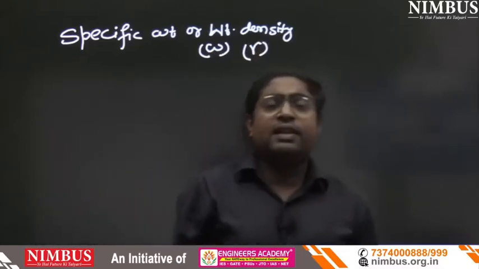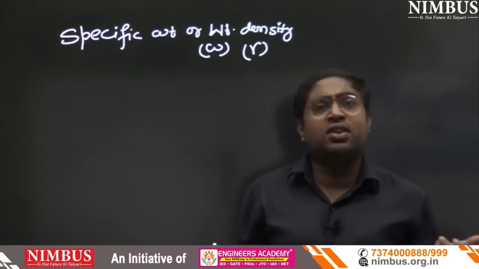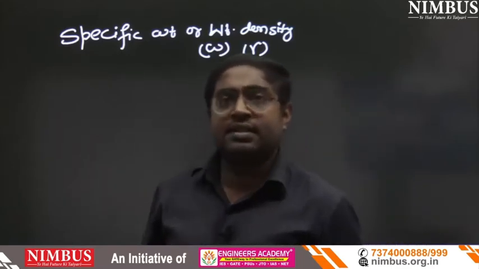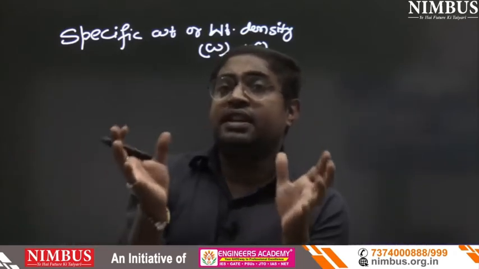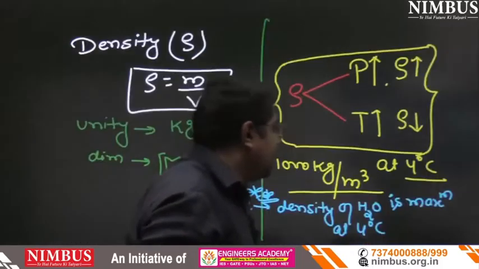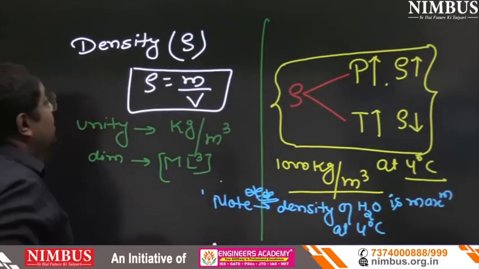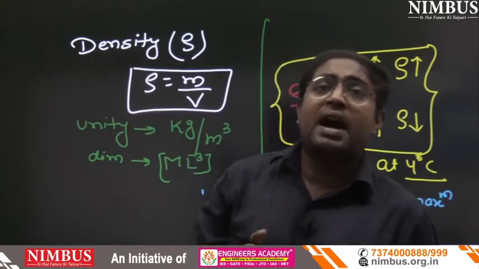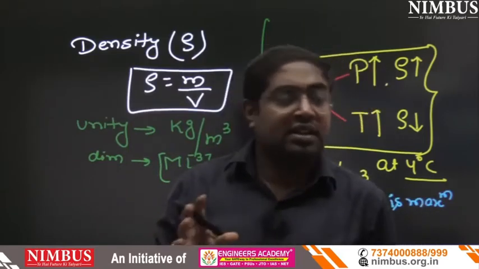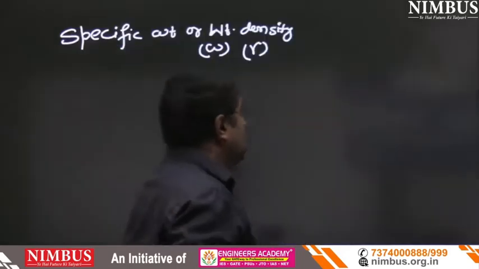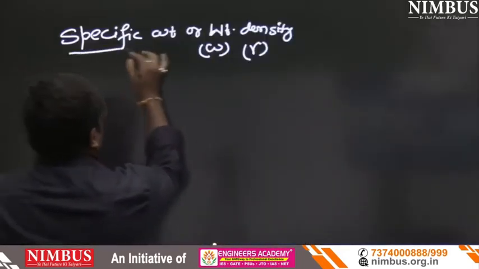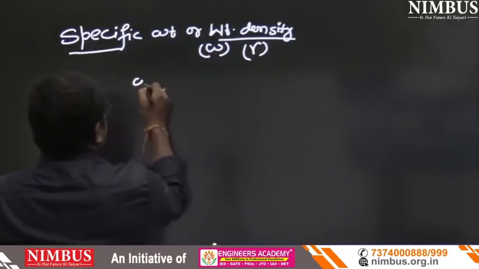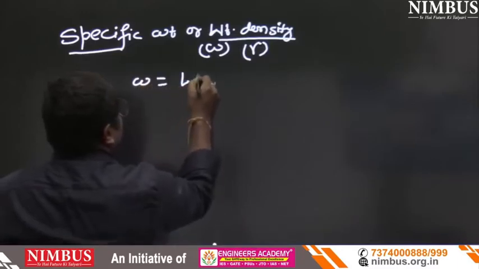Someone will ask, sir, the term mass density is also there. I will tell yes. Whatever density we talked about earlier, density is also known as mass density. Is that clear? Now see, specific weight or weight density is weight upon volume, W upon V.